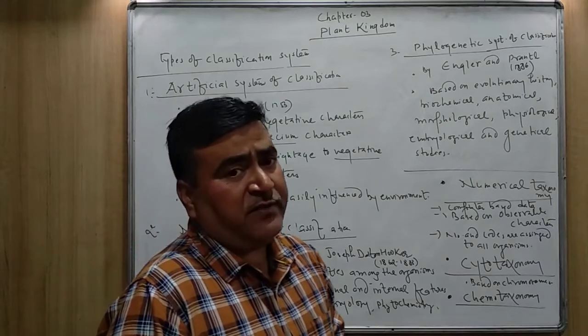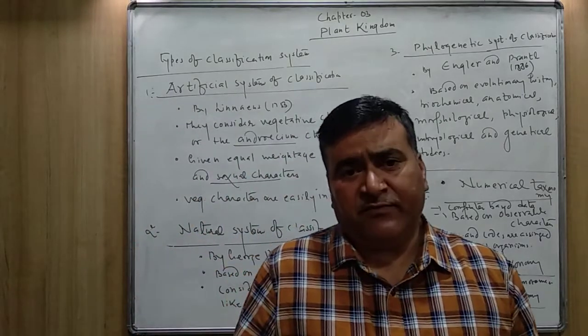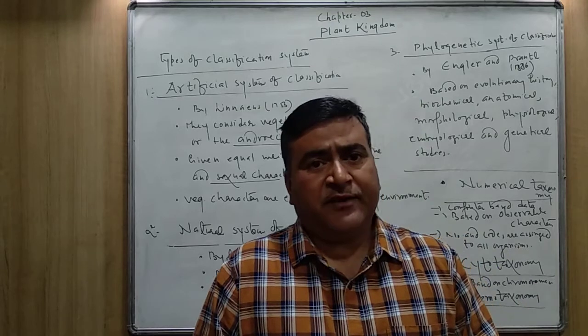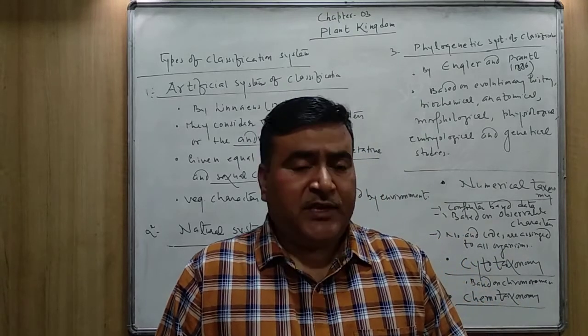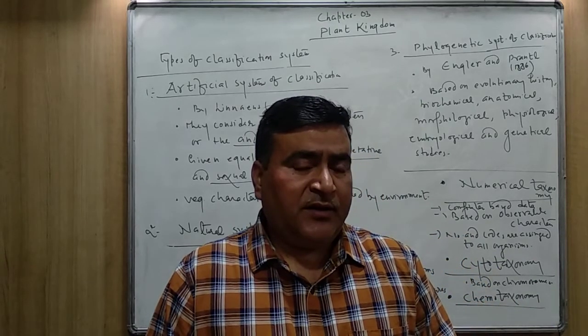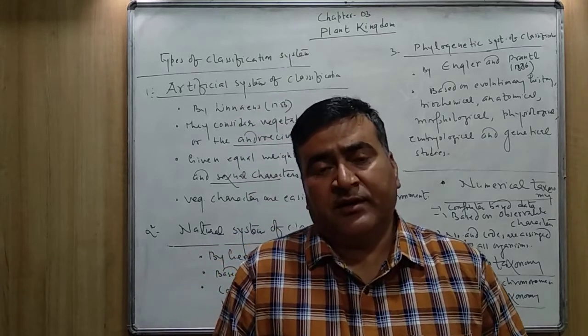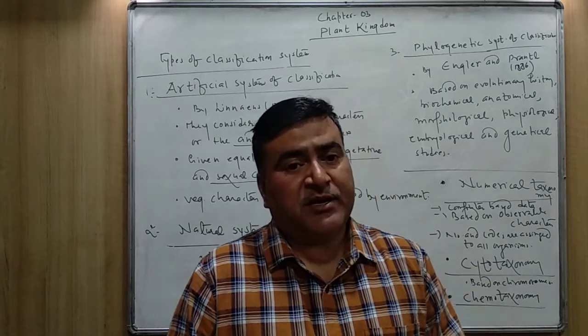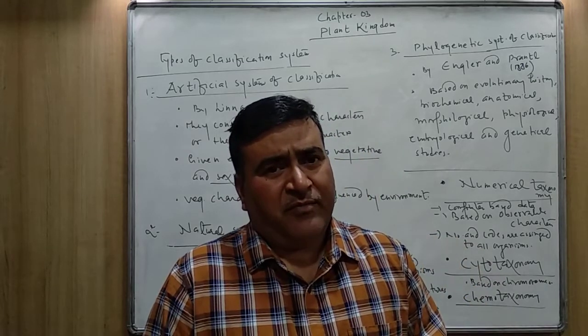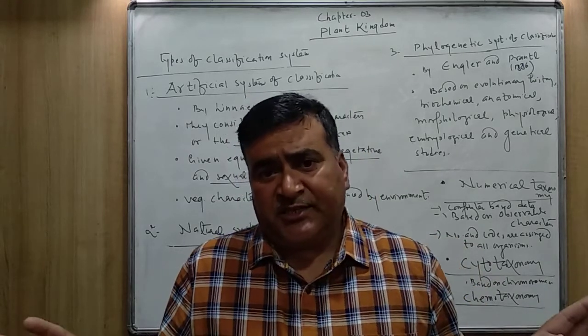He took so many vegetative characters, very simple vegetative characters, like the shape and size of the plants, the colors of the leaves, the habitat of the plants. Means very simple characteristics he took.